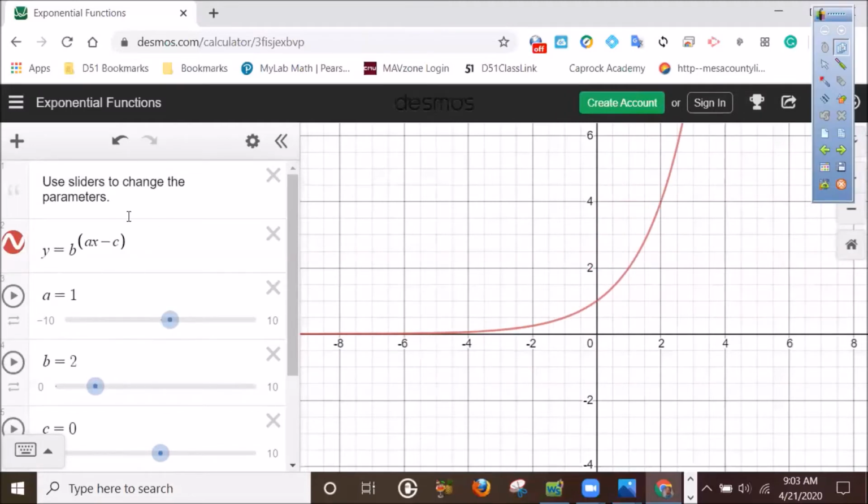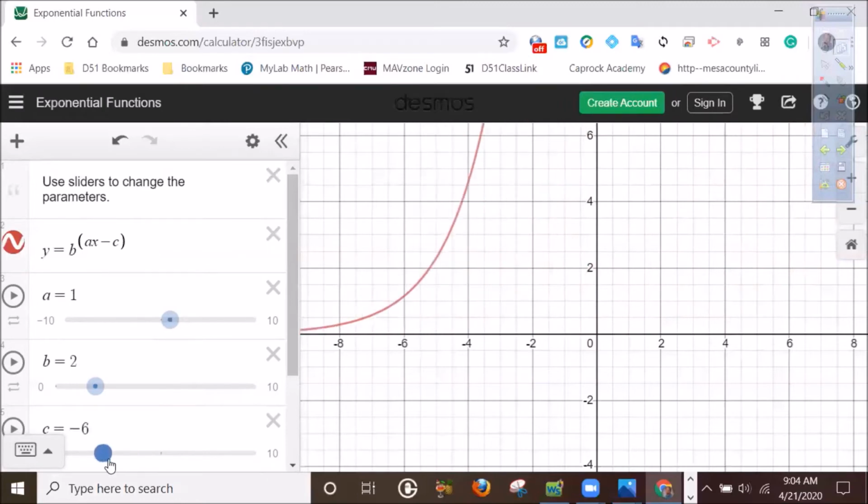Here's what transformations would look like inside the function, as we referred to it before. This is adding or subtracting a constant to every x in the function. And notice that if I change the value of c in this case, we see a horizontal shift to the right or shift to the left.